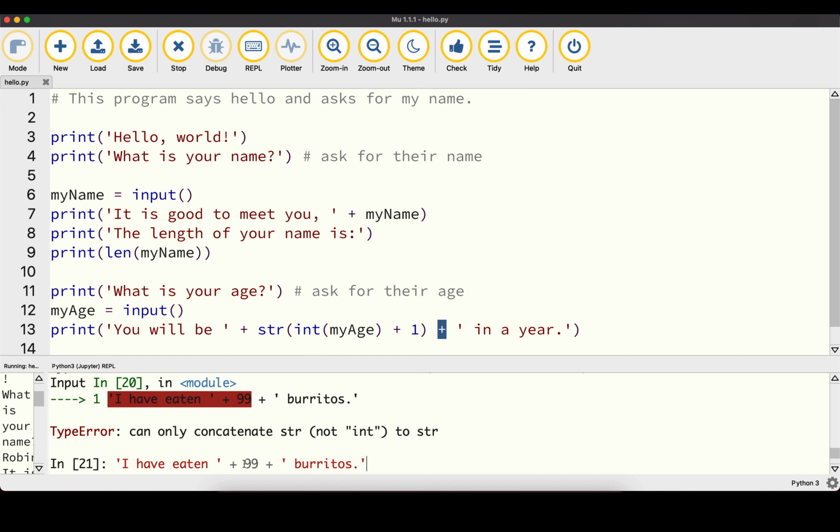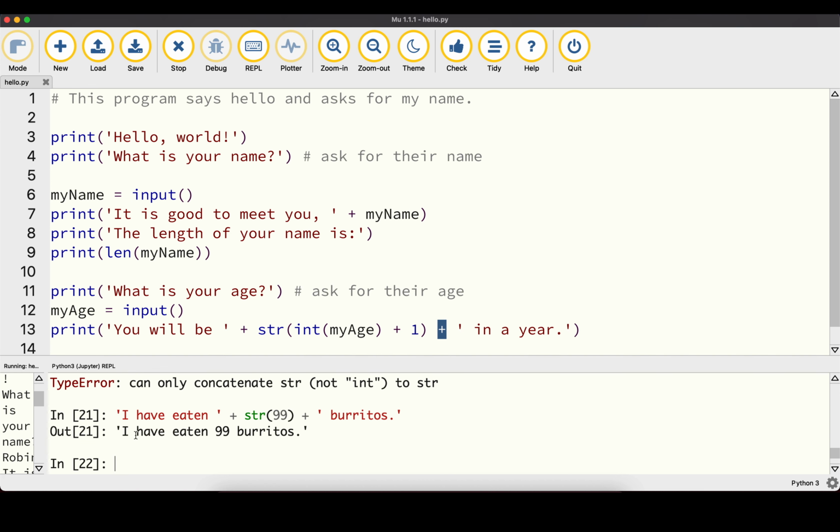To fix that, we can turn that into a string value by typing str and wrapping our number 99 inside of str. Now when we run the code, we print out I have eaten 99 burritos. So we always need to make sure that when we use concatenation, those are all the same data type, all strings, otherwise it's not going to work.